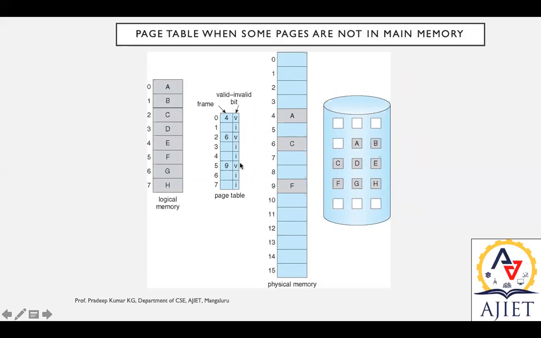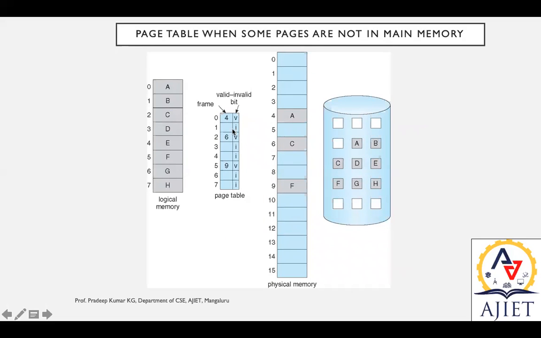It will search in this page table. The entry is not available, so automatically it will move outside. That means it searches in the main storage. If it is available, it loads it back here and updates I with V. That is what it means.